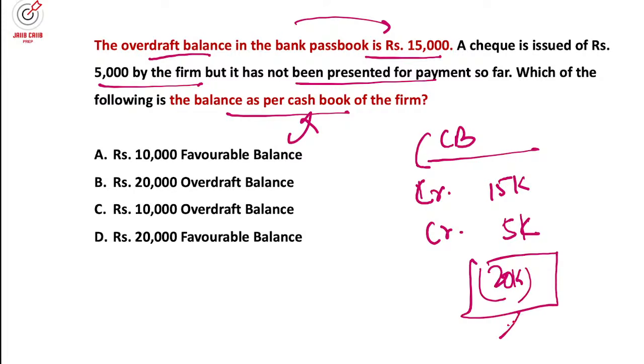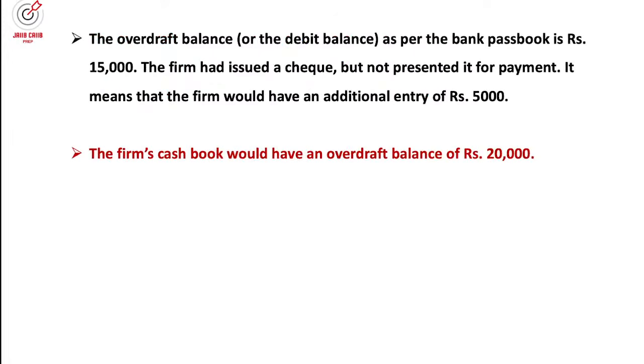So this is the case. And in the passbook, it will remain a debit balance of 15,000. So that is the area. Correct? Understood, guys? So this type of question also you can expect from the examiner in the examination.